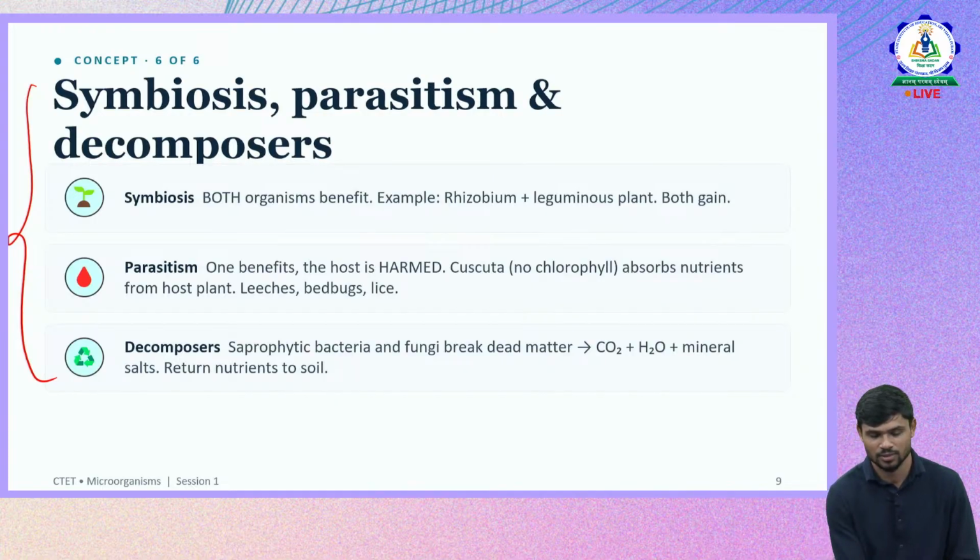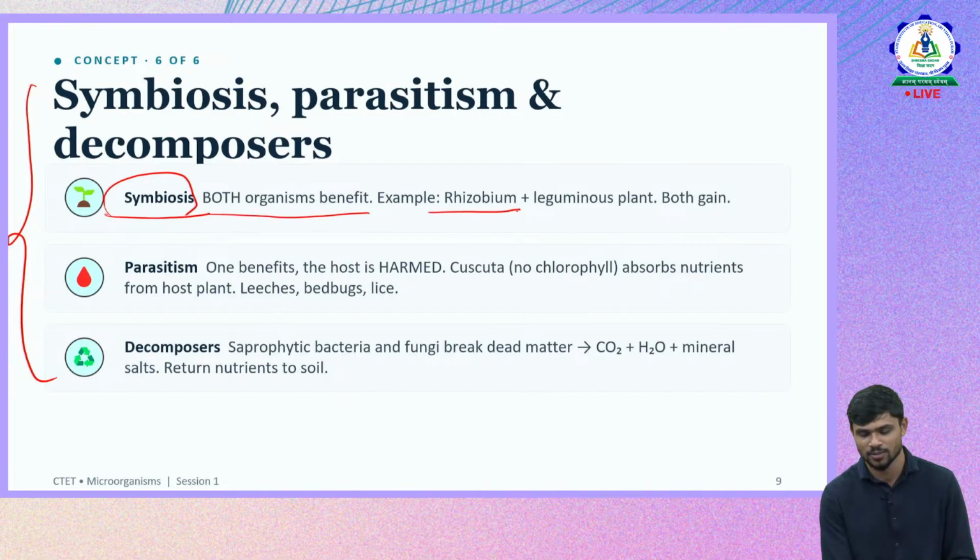Okay, so symbiosis, parasitism, and decomposers. We are talking about how microorganisms exist with respect to other organisms, and how they are helpful to other organisms. We saw how they are helpful for human beings, and also for other organisms apart from humans. So symbiosis is a relationship where both organisms benefit from each other.